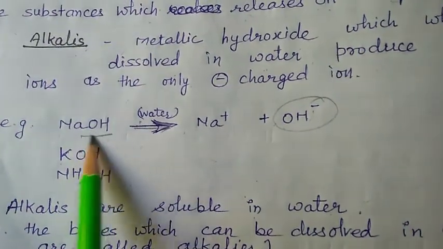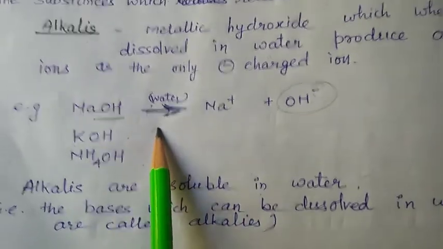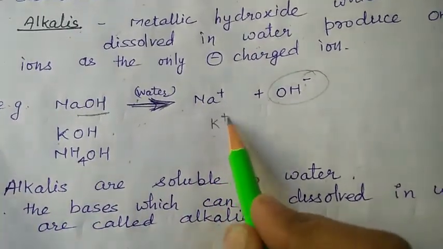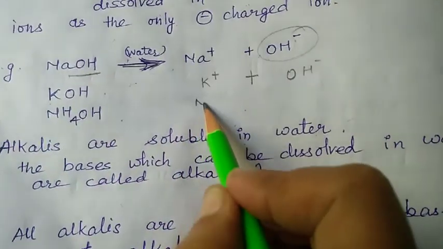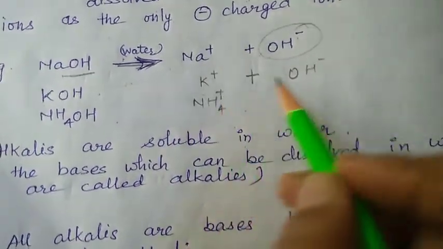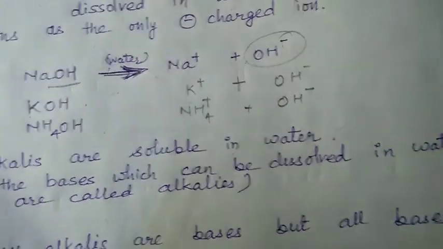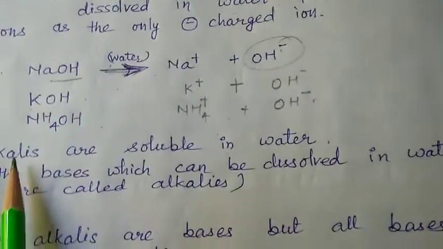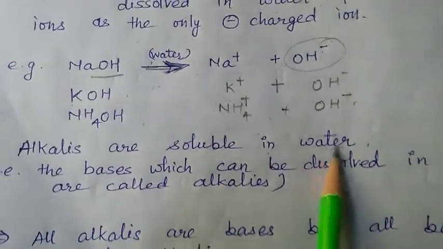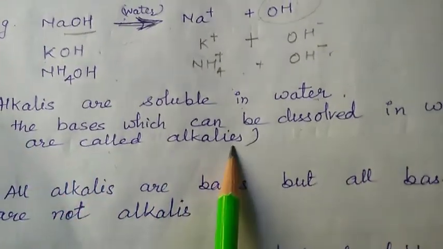So that means this is an alkali. KOH, again when dissolved in water, K positive and OH negative ion will be produced. NH4OH gives NH4 positive ammonium ion and OH ion, which we call hydroxyl ion. So these are all called alkalis. Alkalis are soluble in water. That is, bases which can be dissolved in water are called alkalis.